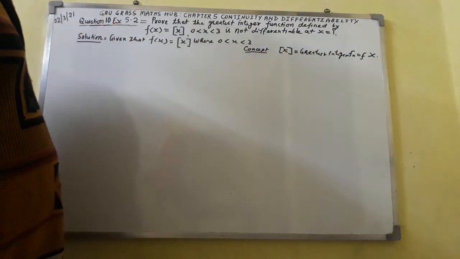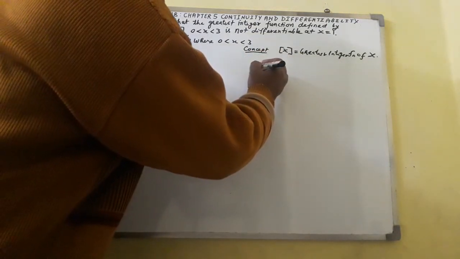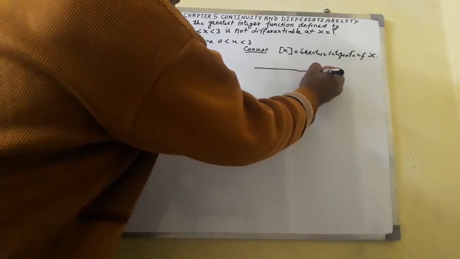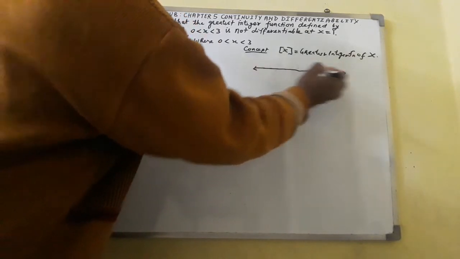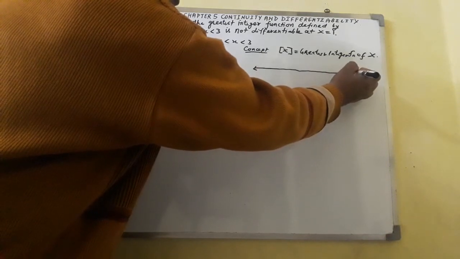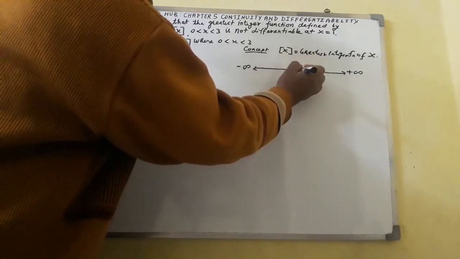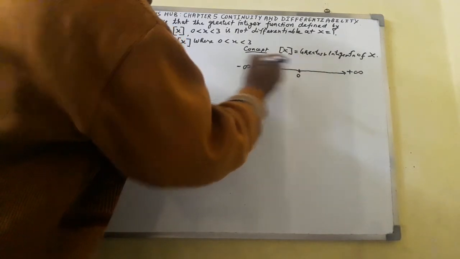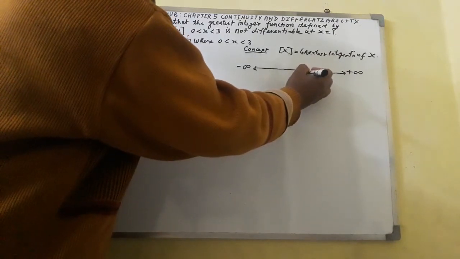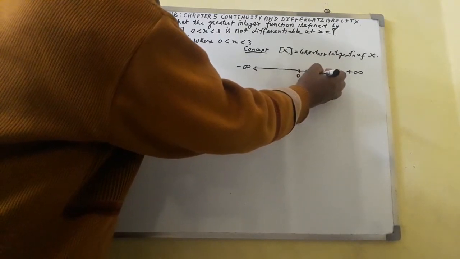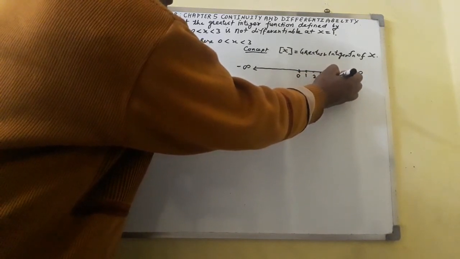First of all I shall make a number line. This is the number line. Here it goes to plus infinity, here it goes to minus infinity. In the center you take 0, things will be equally divided: 1, 2, 3, 4, 5.